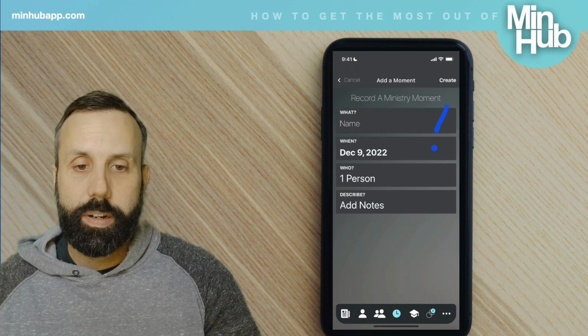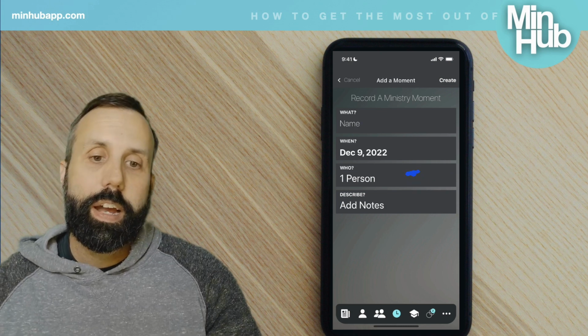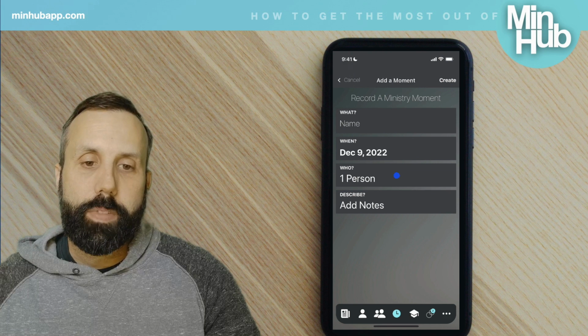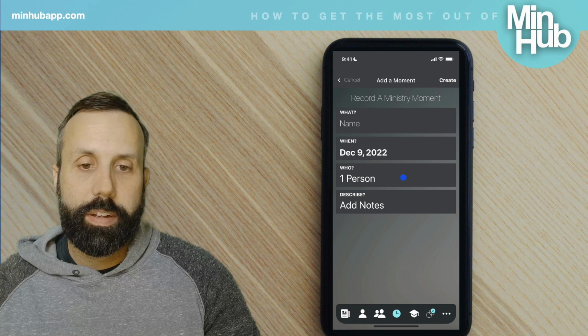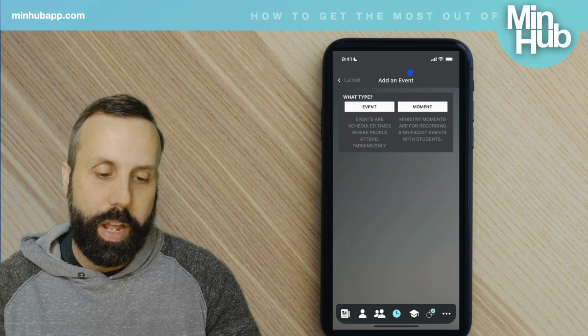And it's very similar. It's just like on the first page. It's just another place in case people go there to look. It already is going to have me checked off, and then you can add that stuff as well. So that's another place that you can go to add ministry moments.